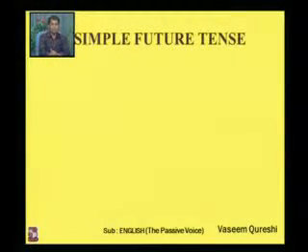Now simple future tense. When you talk about future action, when you talk about your plannings, which will happen after this moment, you use simple future tense. In active voice, basically we have will or shall plus the main form of the verb. So it will become will go or shall go.